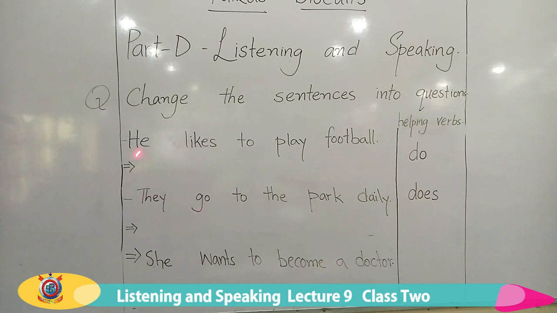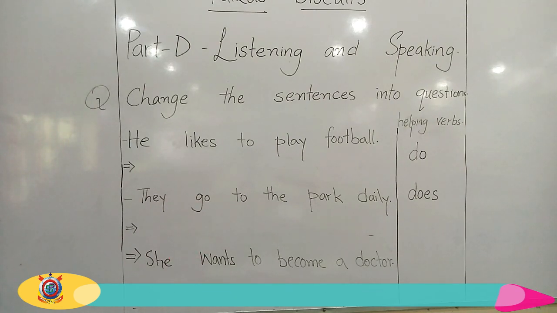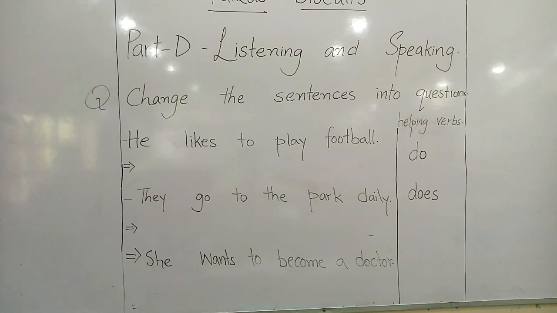Now in these sentences you cannot see any kind of helping verb. There is no helping verb here. You cannot see he is, they are, she will, anything like that. So we will use a different method to change them into questions. For that we will suppose that we have the helping verb do or does.